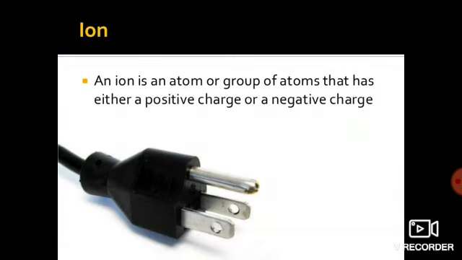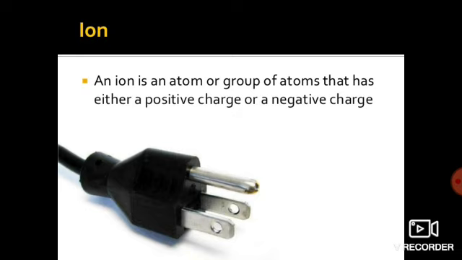Now, what are ions? Just now I said that to complete its octet or to make itself stable, elements will either lose electrons or gain electrons. If it loses an electron, it develops a positive charge. If it gains an electron, it develops a negative charge. These electric charges developed on atoms are known as ions. So what are ions? An ion is an atom or a group of atoms that has a positive or negative charge. An ion is an electrically charged atom.